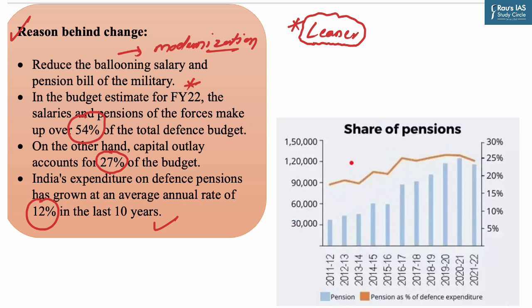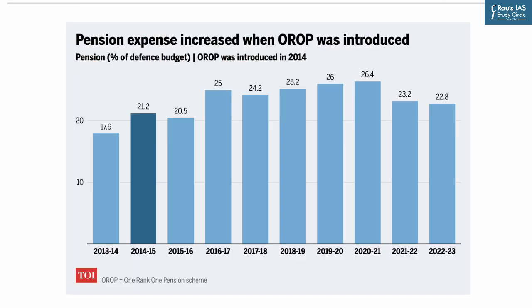Now India's expenditure on defense pension has grown at an average annual rate of 12% in the last 10 years, as you can see here through this graph. And it has specifically risen after 2014 when the One Rank One Pension scheme came. You can see from this graph that pension expense has increased when OROP was introduced in 2014. It has been gradually growing up and above 20% of the total defense budget and is hovering around 23% in 2022-23, while it maximized in 2020 and 2021 at around 26.4% of the total defense budget outlay.